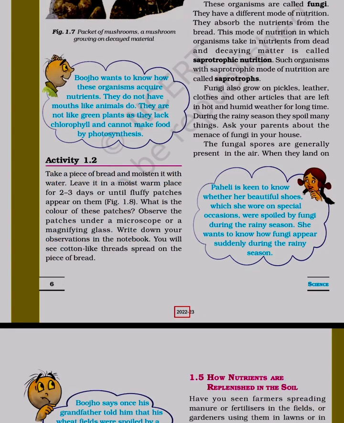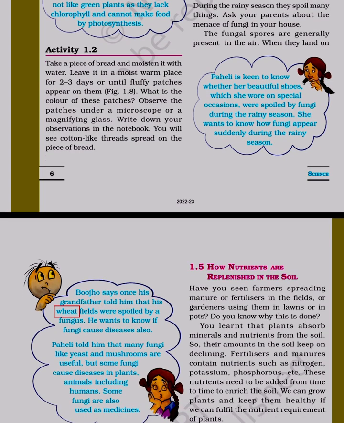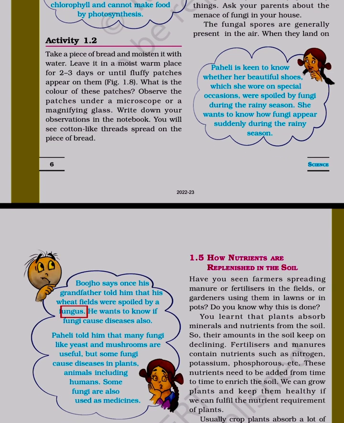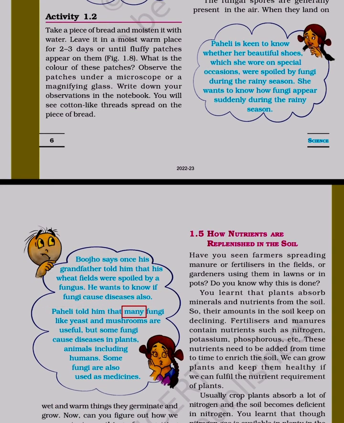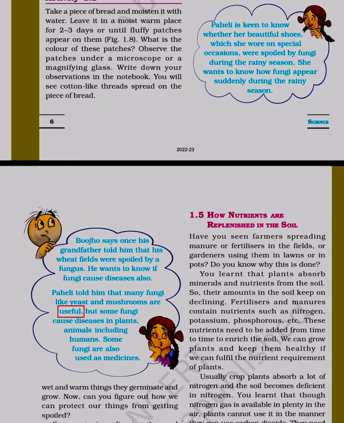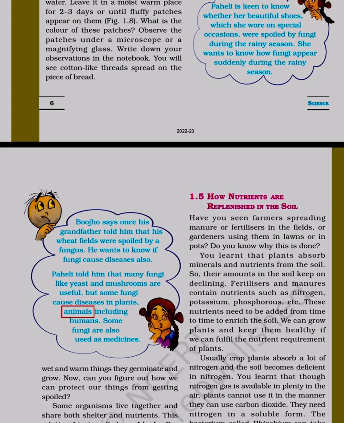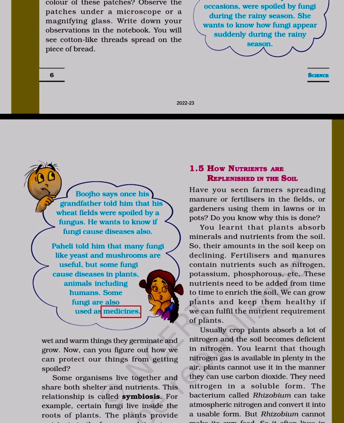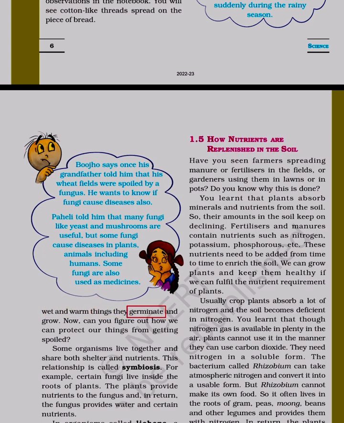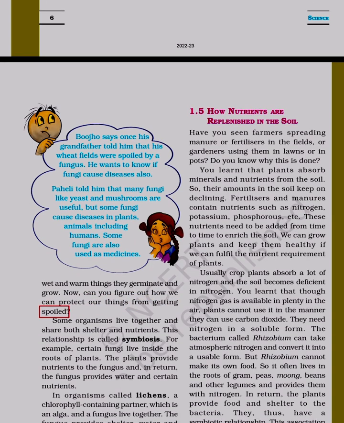Bujho says once his grandfather told him that his wheat fields were spoiled by a fungus. He wants to know if fungi cause diseases also. Paheli told him that many fungi like yeast and mushrooms are useful, but some fungi cause diseases in plants and animals, including humans. Some fungi are also used as medicines. When the spores land on wet and warm things, they germinate and grow. Now, can you figure out how we can protect our things from getting spoiled?